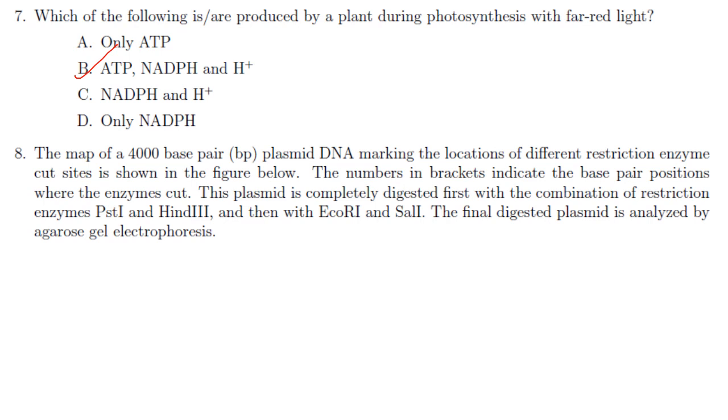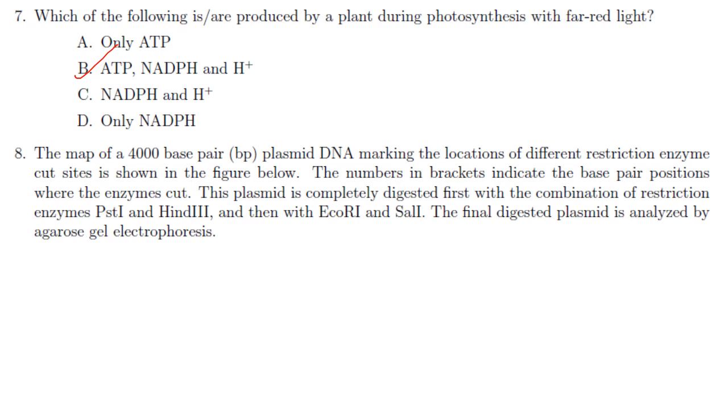The next one. The map of a 4000 base pair plasmid marking the location of different restriction enzyme cut sites is shown in the figure below. The numbers in the brackets indicate the base pair positions where the enzymes cut. This plasmid is completely digested first with the combination of restriction enzymes PstI and HindIII and then with EcoRI and SalI.